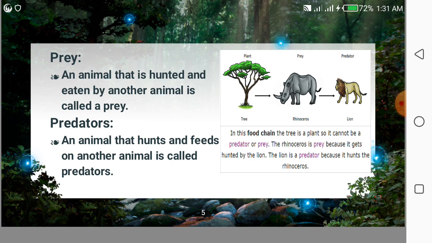So the rhinoceros will eat the plant and the lion will eat the rhinoceros. The lion that is eating the rhinoceros becomes the predator, and the animal that is hunted by another animal, here the rhinoceros, is known as prey. So here the rhinoceros is the prey while the lion is a predator, because the lion eats the rhinoceros, and the rhinoceros is prey because it is hunted by the lion.